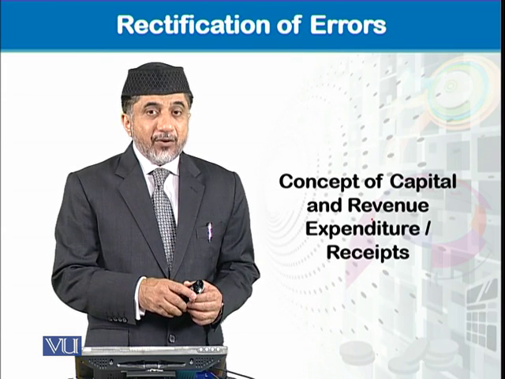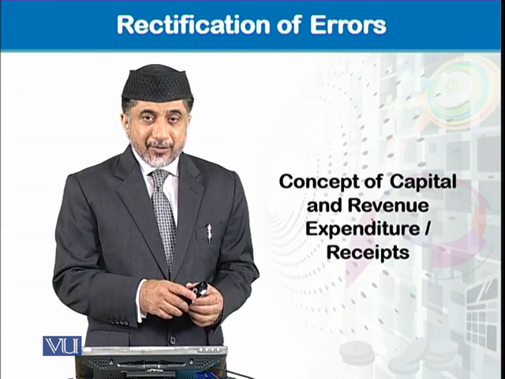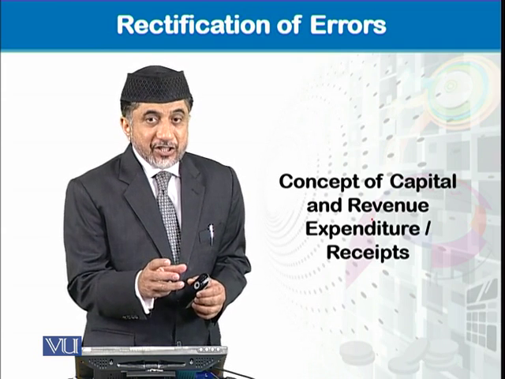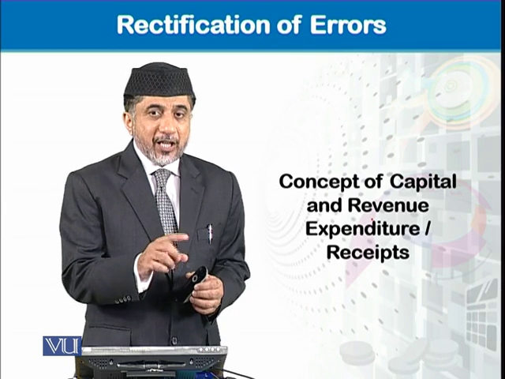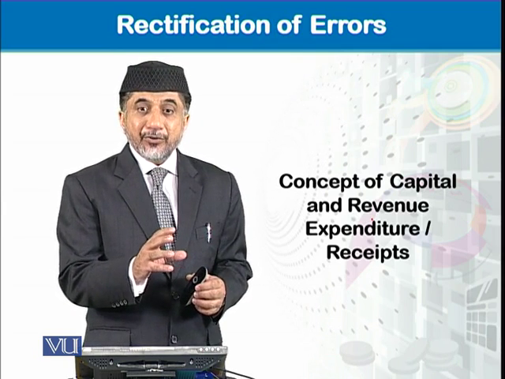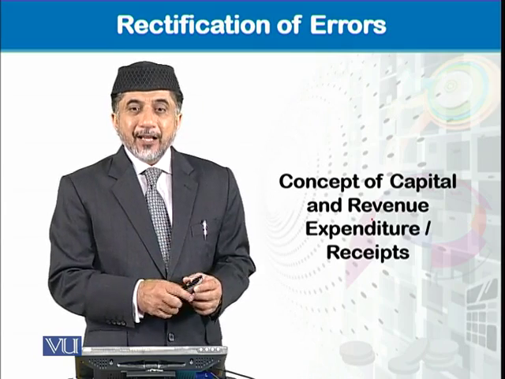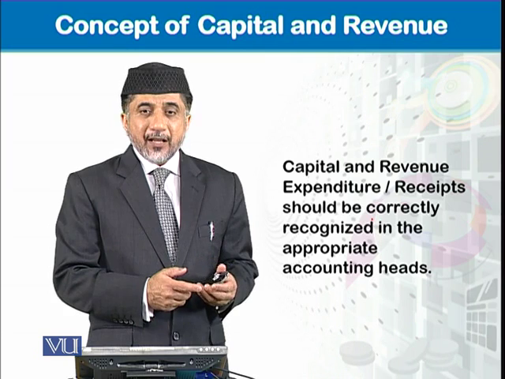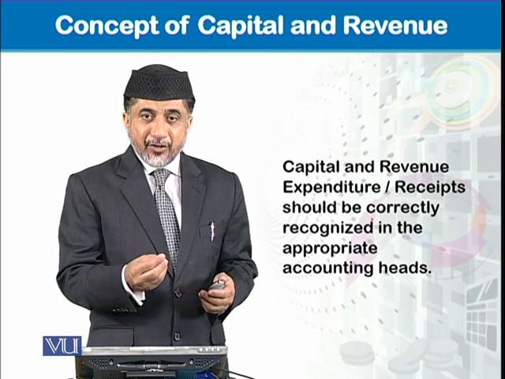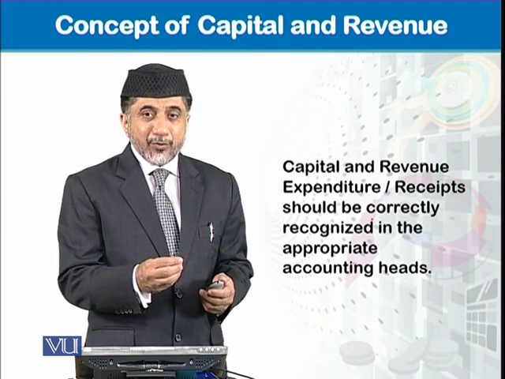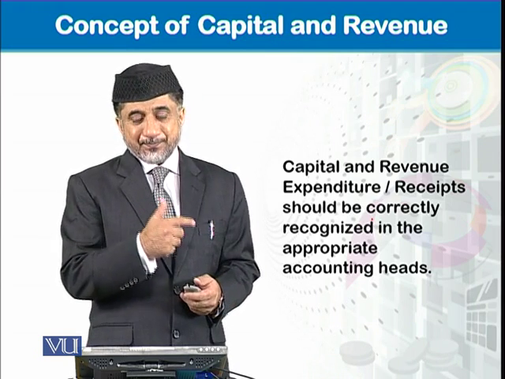So when we take wrong decision while recognizing our accounting head, when we are not correct in terms of capital or revenue expenditure or capital or revenue receipts. So in this module, we will see what is capital and what is revenue expenditure, and what is capital and what is revenue receipt.